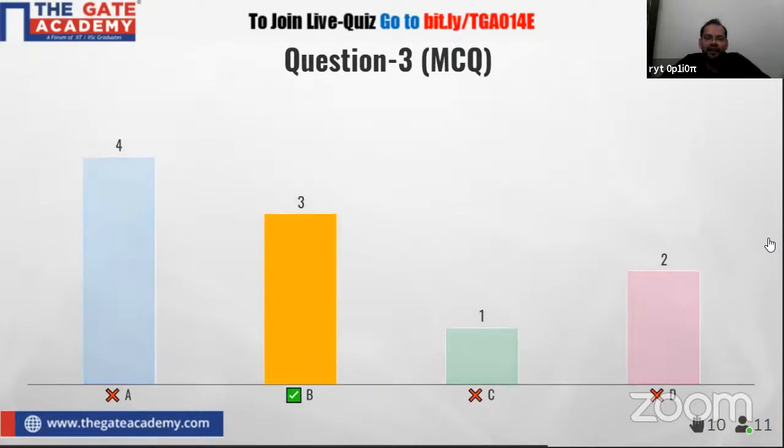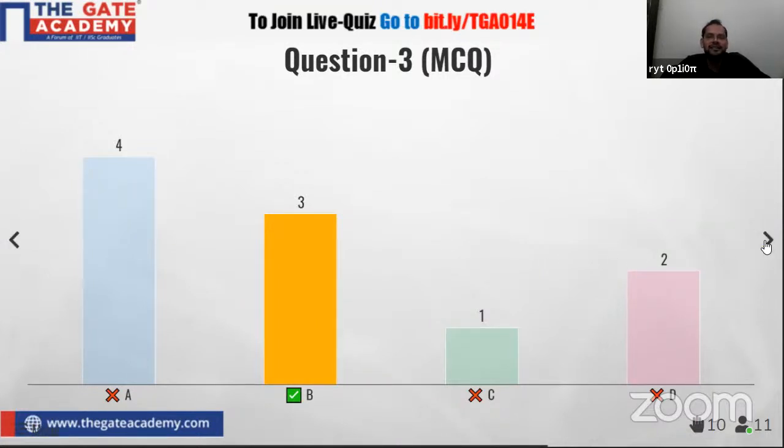Now the time is over. As you can see the result here, option B is correct, and only 3% answered this question correctly. What is going on? Fine. So only 3% answered this question correctly, and here we are discussing the basic concept of engineering mechanics.